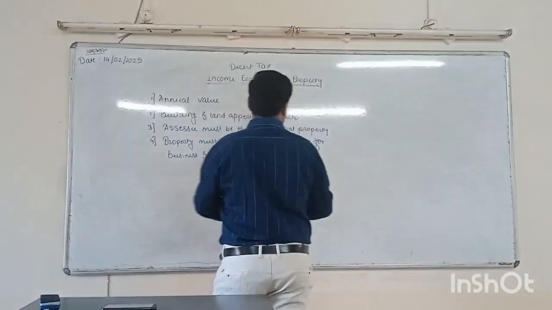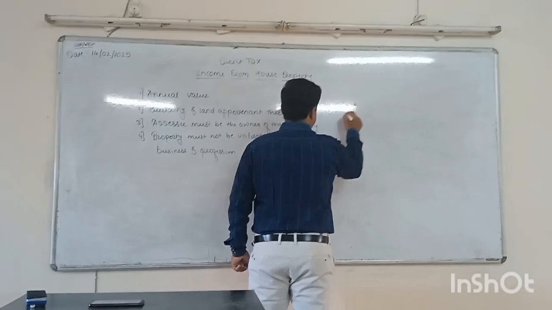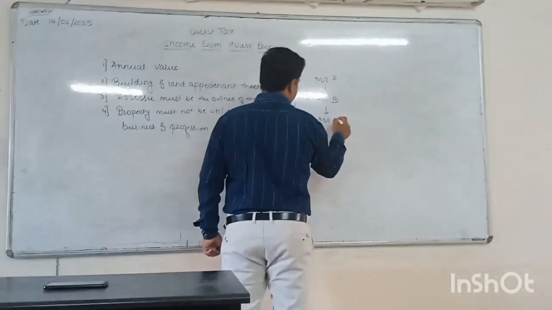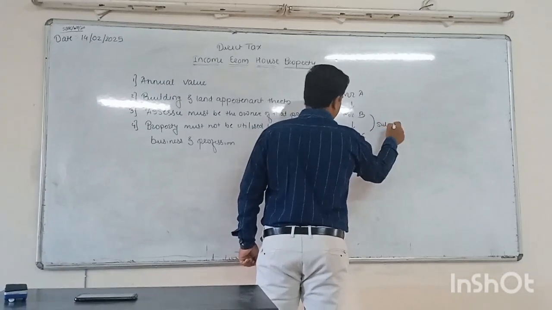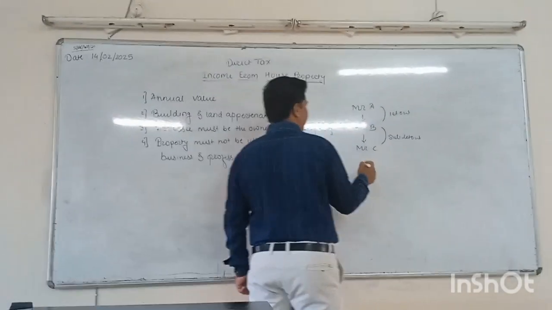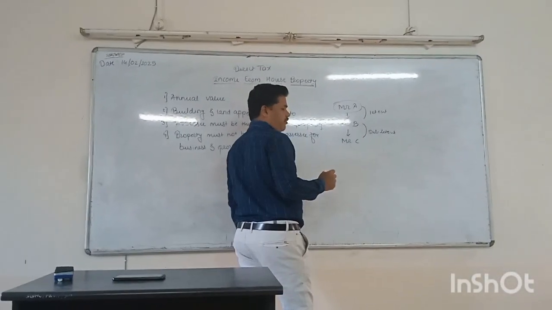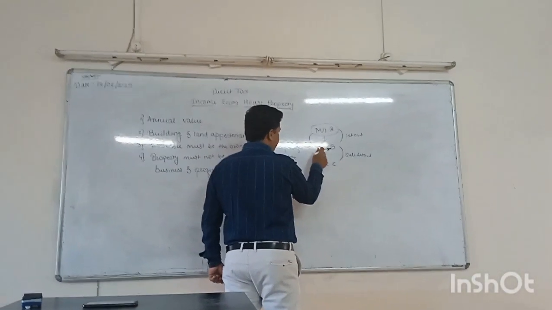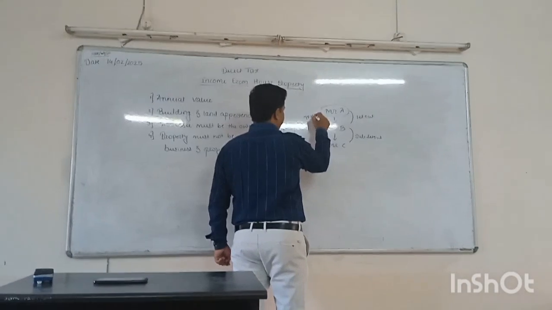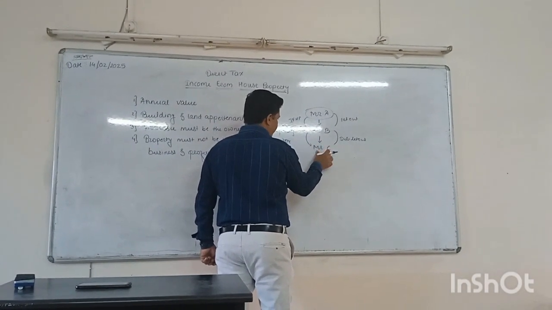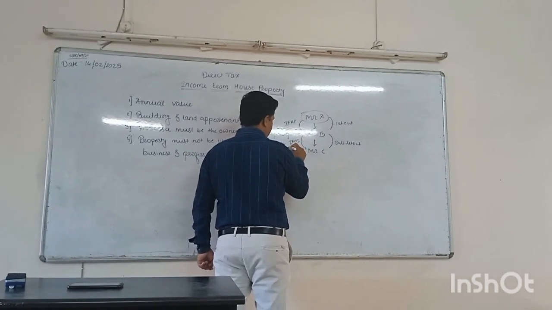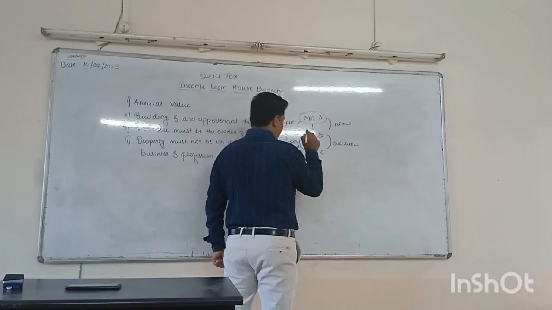So we discussed that if Mr. A lets out his property to Mr. B, and Mr. B lets out this property to C, this is called sublet, and this is the let out property. Now who is the actual owner of the property? Mr. A is the actual owner. So when Mr. A receives rent from Mr. B, that rent is taxable under the head income from house property. But when Mr. B receives rent from Mr. C, that rent is taxable either under income from other sources or under the head profit and gain from business and profession.